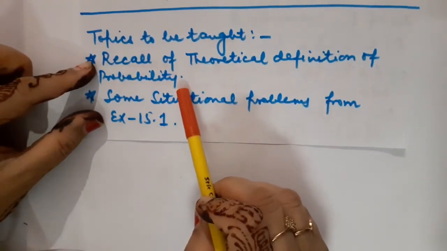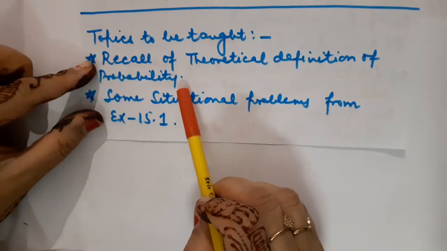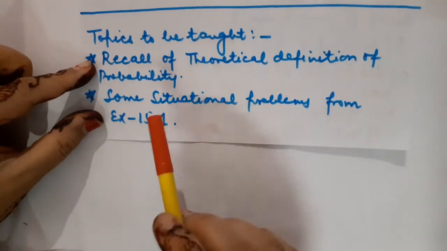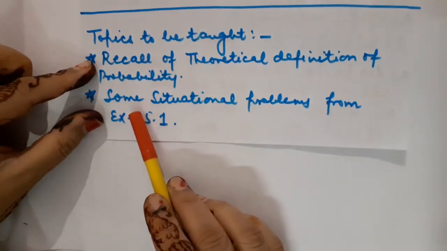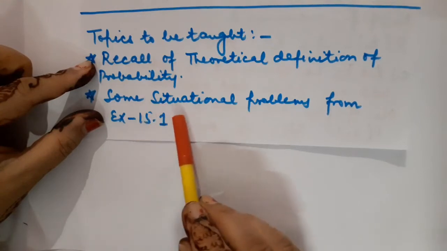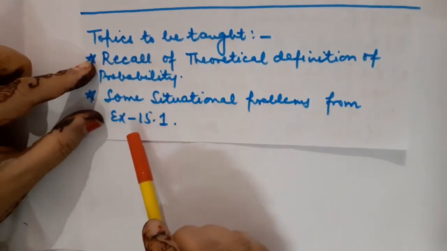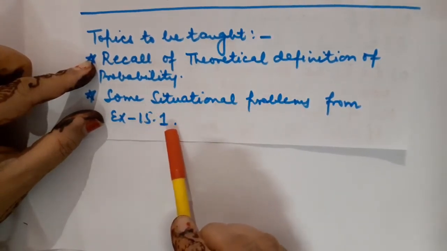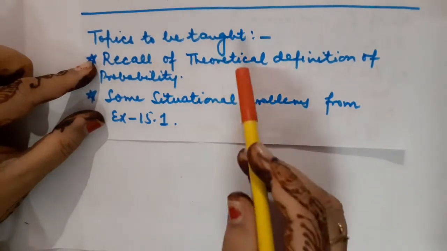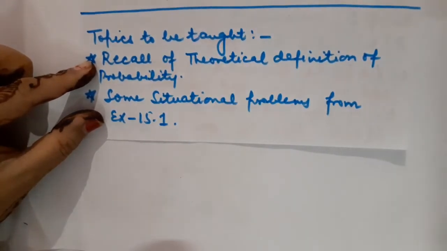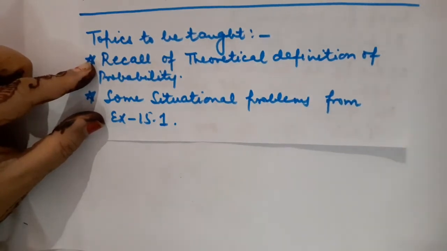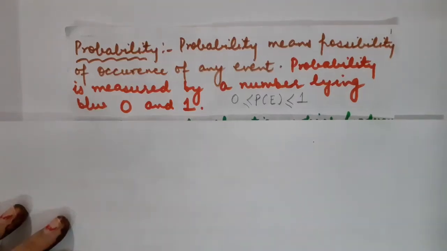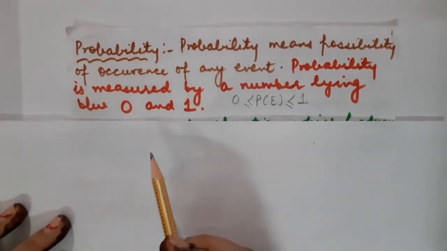So, children, let us give a quick recall of the concepts which we learnt yesterday, and after that, we are going to proceed with some situational problems from exercise 15.1. Got it? So, these are the topics which we are going to cover in today's lecture, that is lecture number 2 of probability. So children, let us start a quick recall of the concepts which were taught yesterday.